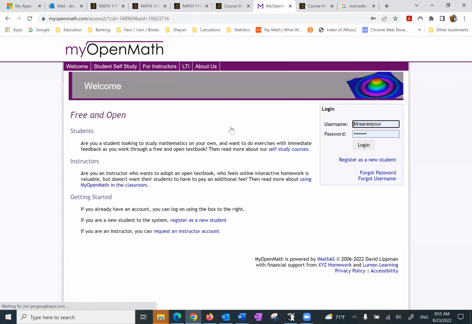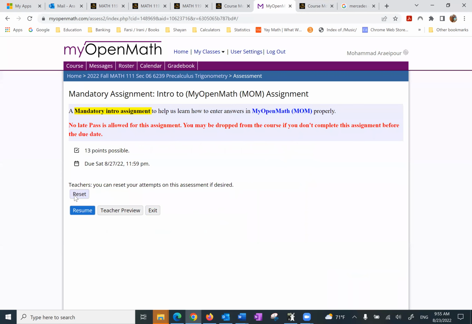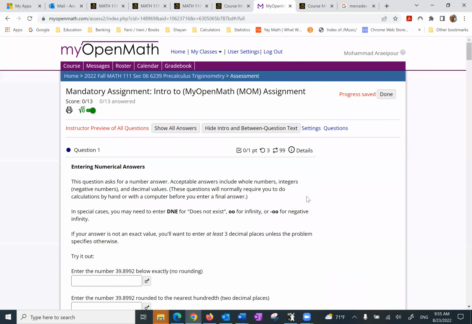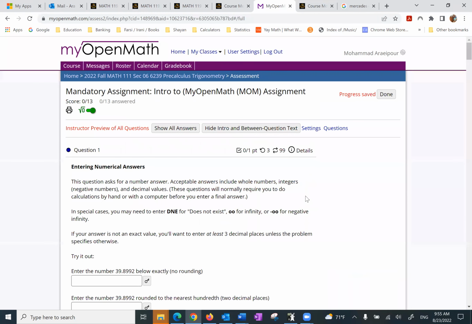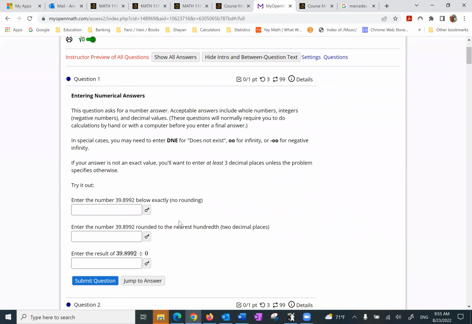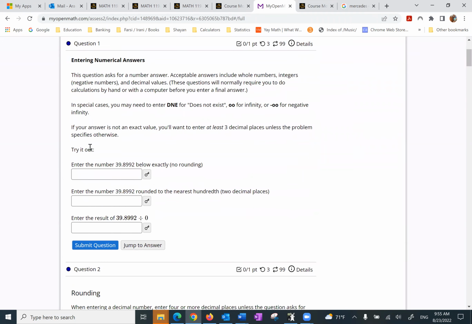The purpose of this is to make sure we know how to input the information. Okay, so as an example, I'm going to show you how this thing works. As an example, over here it says enter this number. Of course, you want to read this, okay?